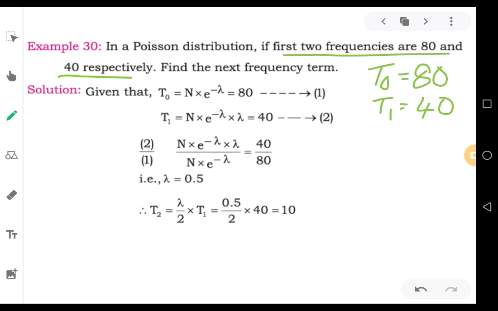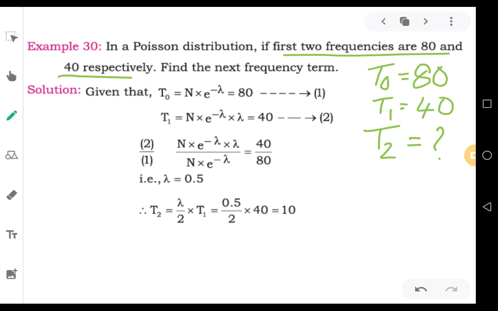So by giving the values of T0 and T1, the question is to find the next frequency term, that is T2. The value of T0 is given and the value of T1 is given. We are supposed to find the value of T2.